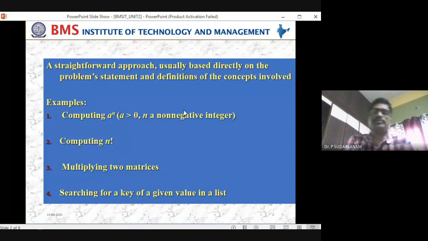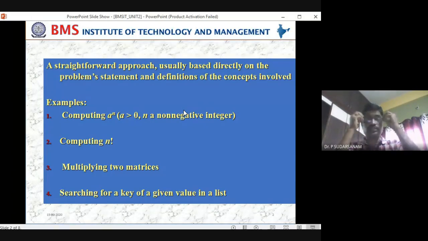Computing a to the power of n, where a is greater than 0 and n is a non-negative integer. For example, if a is equal to 5 and n is equal to 2, that is 5 squared, so directly we can calculate 5 into 5. Like this, you can take some examples. That is called the straightforward approach.